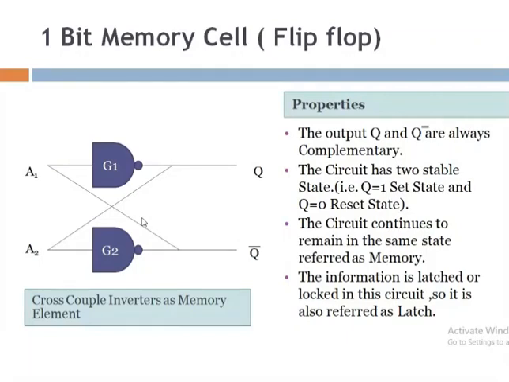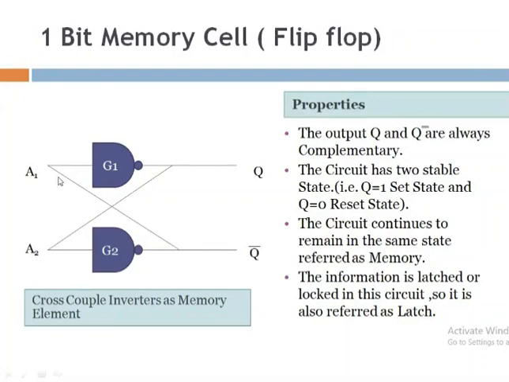Now how this circuit works and why it is called a 1 bit memory cell. Here you can observe that two NAND gates are considered. You can also consider NOR gates; there is a possibility you can replace the NAND gates with NOR gates. Here I am considering the NAND gates only.